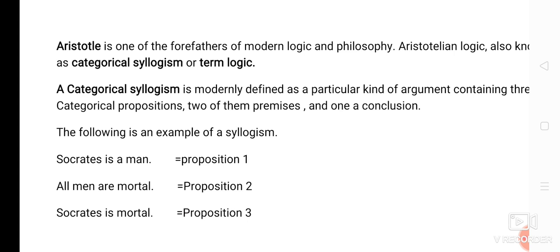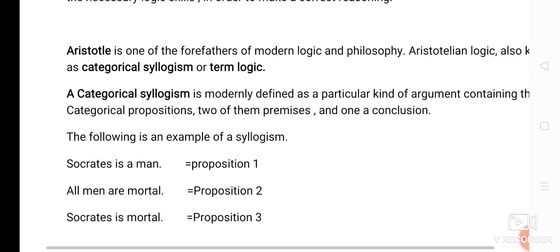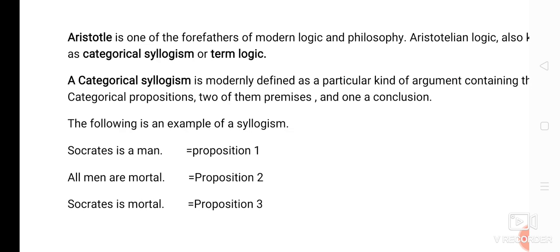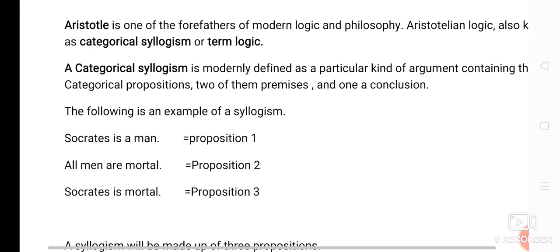Now what is a categorical syllogism? A categorical syllogism is modernly defined as a particular kind of argument containing three categorical propositions, two of them premises and one a conclusion. So a categorical syllogism is those arguments where there must be three propositions, out of which two must be premises and one is a conclusion.